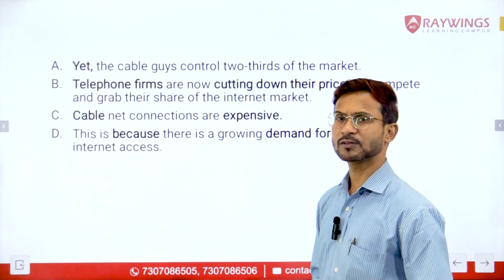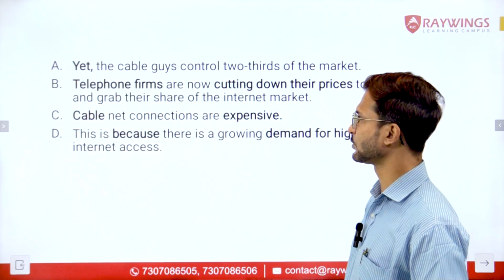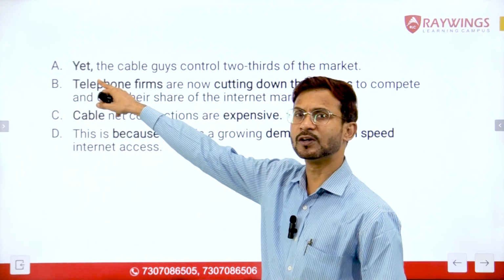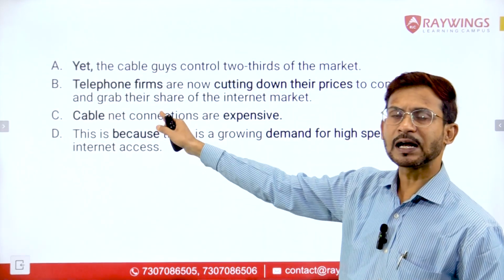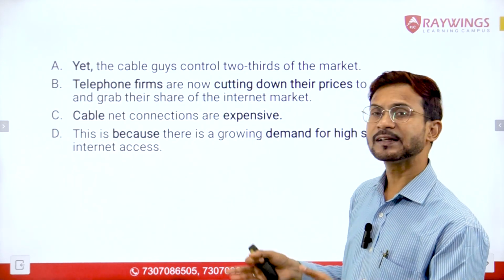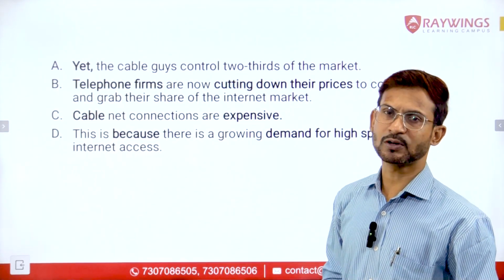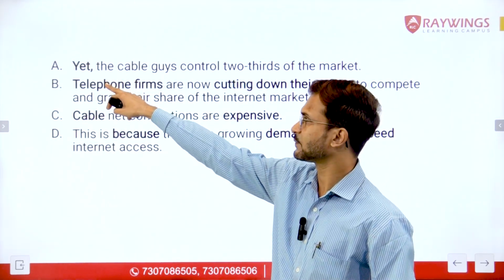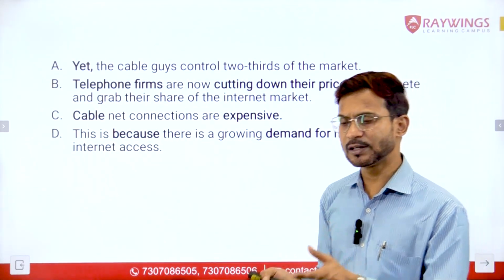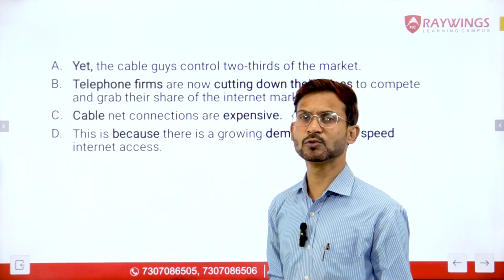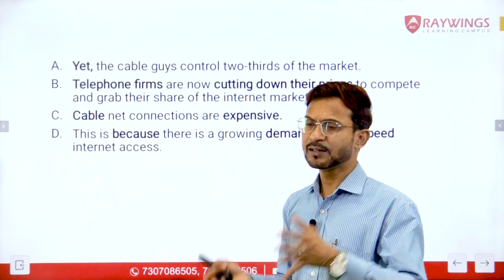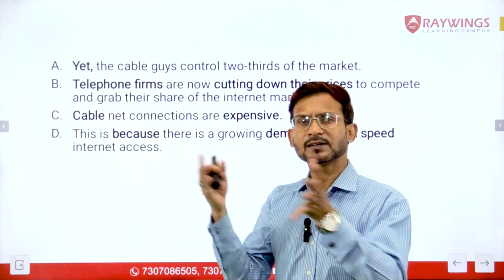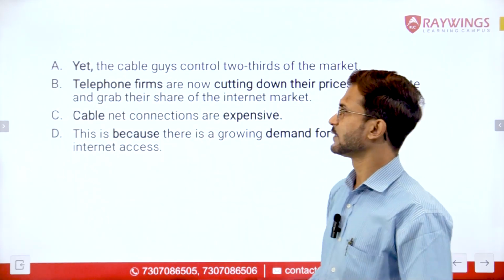Now, let us quickly identify a few keywords in these sentences. In sentence A, we have one of the transition words, yet, right? We know that usually the sentences with the transition words are not the opening statement. So this will not be the opening statement in the parajumble. And yet is usually used to show the contrast. Something is there, but the scenario is a little different, right?